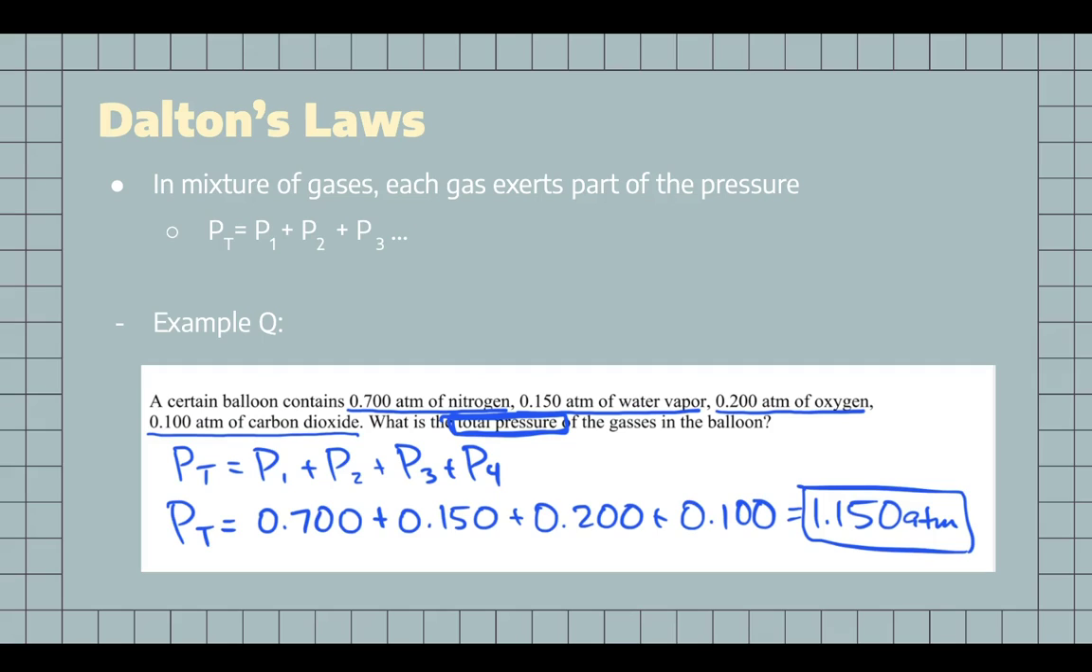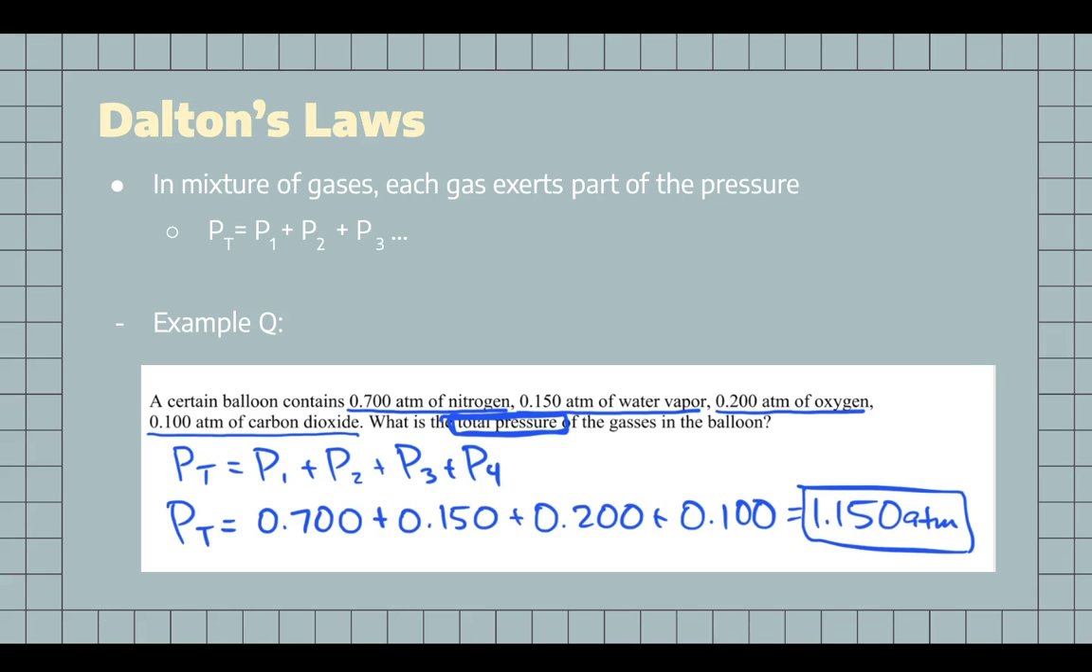Now, the actual gas laws. First, I will talk about Dalton's law. Dalton's law states that in a mixture of gases, each gas exerts its own part of the pressure. The equation is that total pressure is equal to first pressure plus second pressure plus third pressure, and so on. This law is the most basic and foremost law.